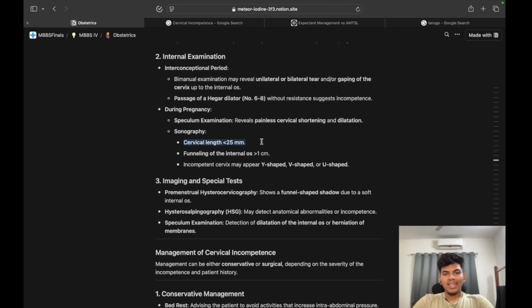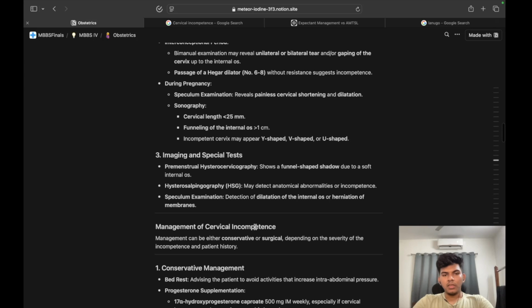Sonography: cervical length less than 25 mm, funneling of the internal os greater than 1 centimeter. So cervical length is what we look at. An incompetent cervix may appear Y-shaped, V-shaped or U-shaped.